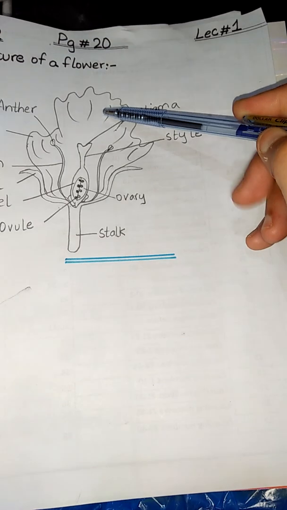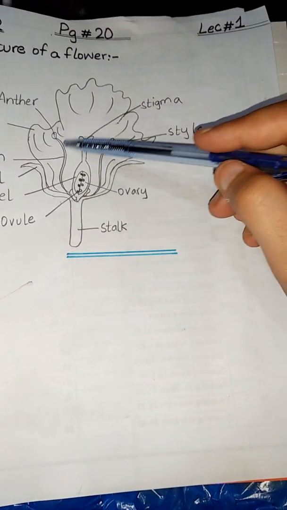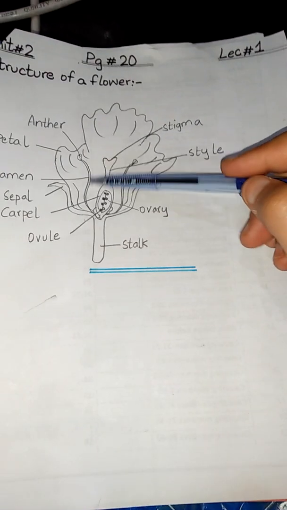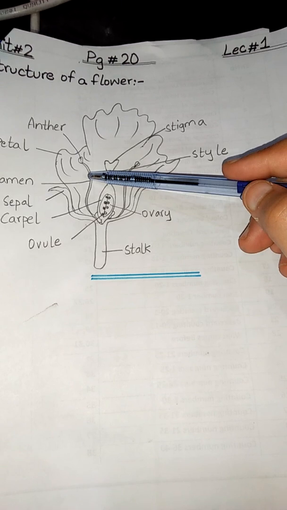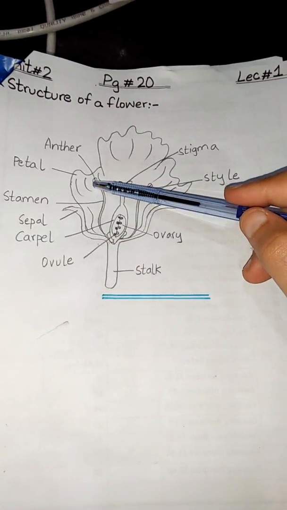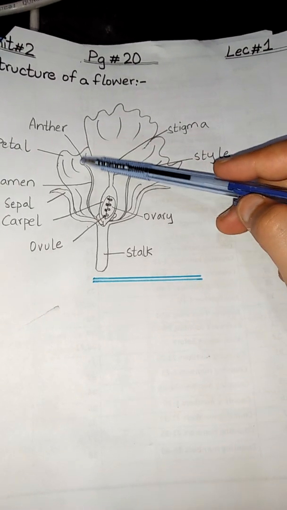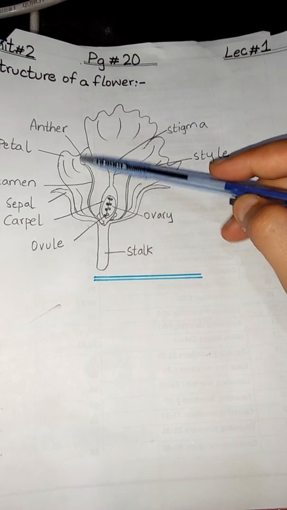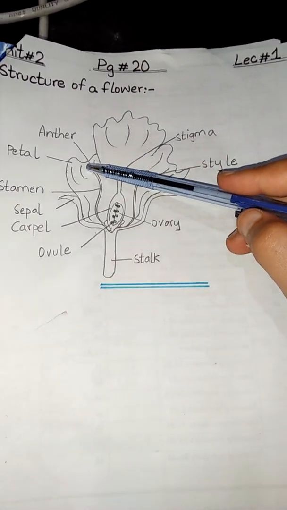and the third whorl is the male part of the flower. It is made up of stamens, and each stamen has a stalk called a filament. At the tip of the filament, there is an anther which contains yellow powder called pollen grains.